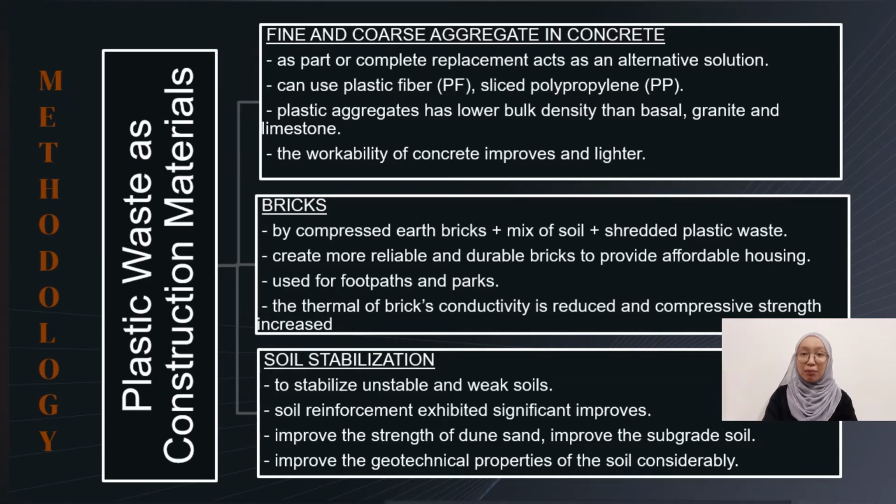In construction application, plastic waste is used as plastic waste cement, fine and coarse aggregate in concrete, modified bitumen, and so on. We only listed three of them. The first is plastic waste acting as part or complete replacement of aggregate in the production of concrete mix. Plastic aggregate has a lower bulk density than basalt, granite, or limestone. The findings indicate that plastic waste has a beneficial impact on fresh concrete characteristics, where the workability of the concrete